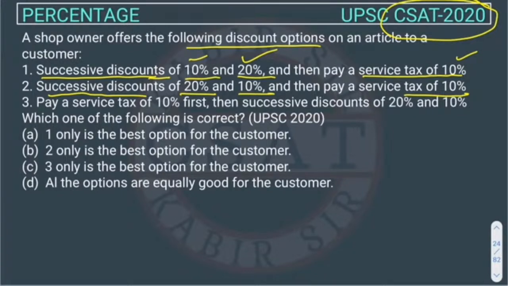Or the third option he is giving to a customer is, first he will take a service tax on the original price and then give the discount of 20% and 10%. Right. So see, this is the difference. It's a very easy question. You can solve this question without even touching your pen. Right. But for that, you need to have a basic clarity on your concepts.